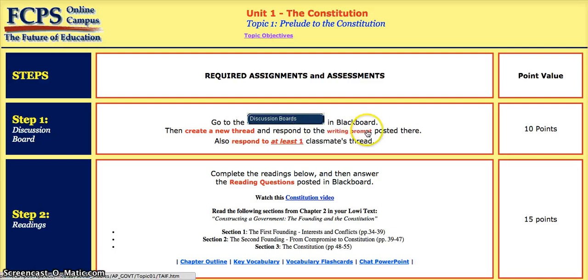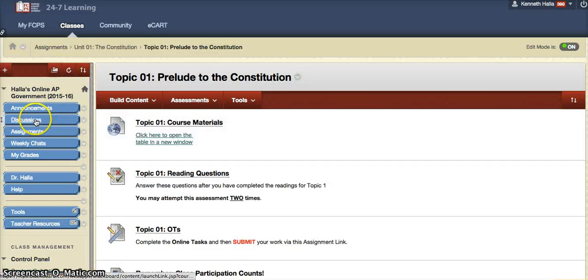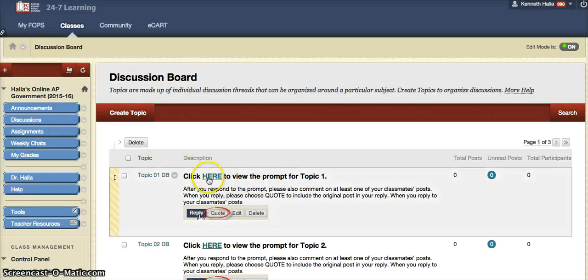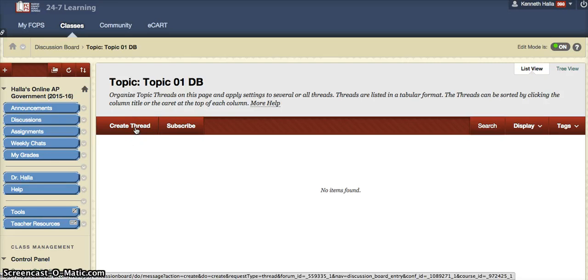You can click here to see the prompt on the Constitution, but to actually do it, you're going to have to go to the discussion boards back at the beginning, click here on the topic, and then click where it says create a thread. You're going to have to put a few lines, making it obvious that you've read or looked at the picture, whatever it happens to be for the week, and comment on it, and then you're going to have to respond to one of your colleagues.